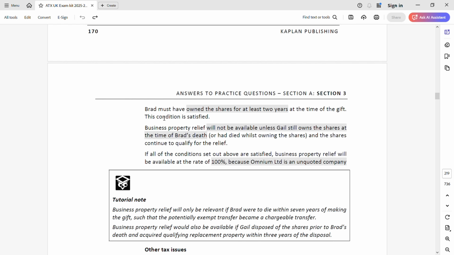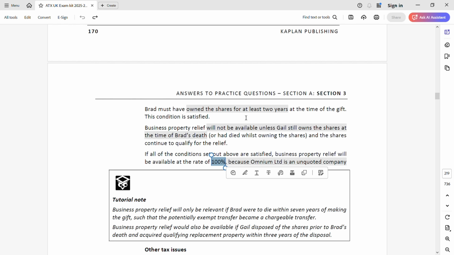And in this case, always see whether the condition is satisfied or not. At the end, this condition is satisfied. They have owned the shares for at least 2 years. Next, business property relief will not be available unless Gail is still owning the shares at Brad's death. That is his father's death, Gail is still owning it. And if all of the conditions above are satisfied, business relief will be available at the rate of 100%.